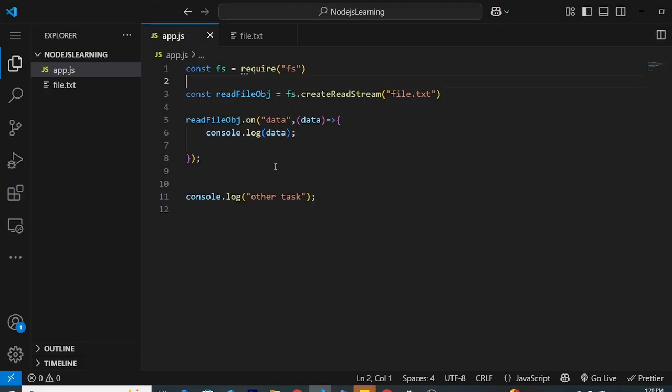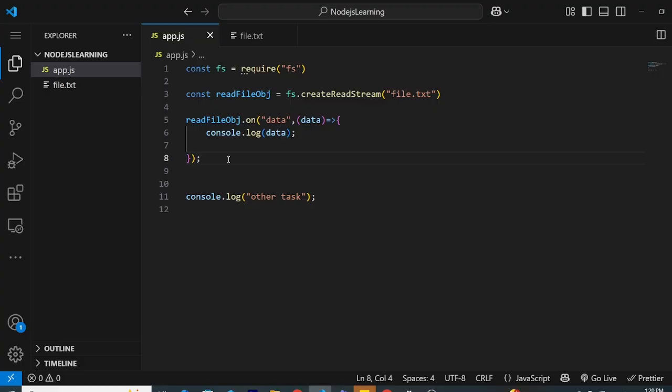Once the task of reading is done by the OS, or like this libuv library, once the data event is triggered, meaning it will emit. Emit meaning the data is ready. It will be in chunks, by the way. This function will be run in chunks. We are not reading the entire file at once.